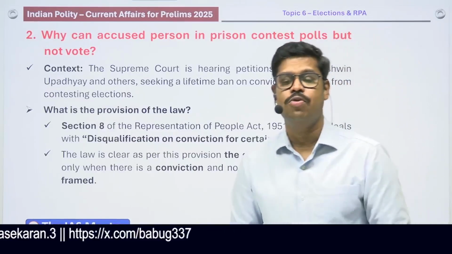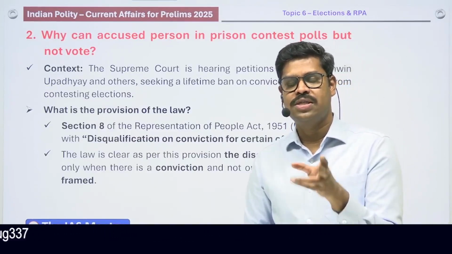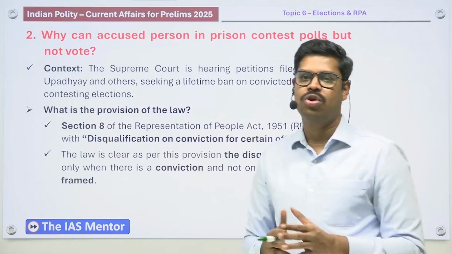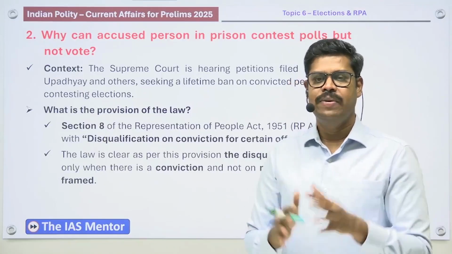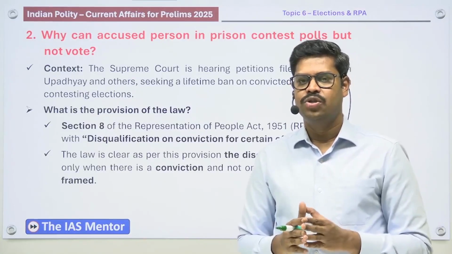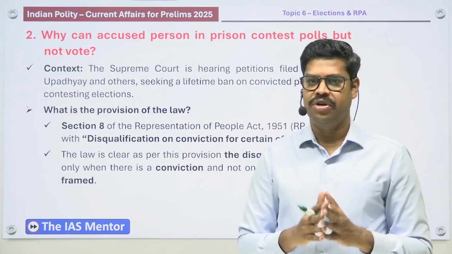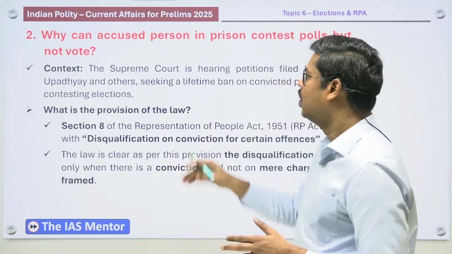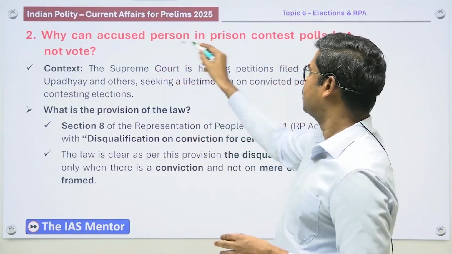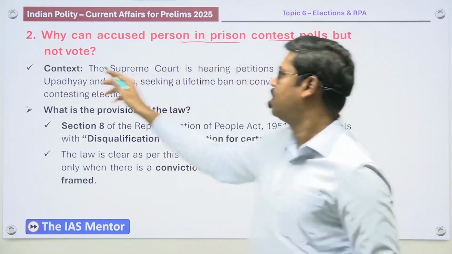So it is talking about an accused person. An accused person is someone who is still not yet proved guilty in a court of law. He is still an accused. That means a trial is still happening against an accused person. So he may be in jail, he may be in police custody, but he is still not yet convicted. So the question is, why can an accused person in prison, or for that matter in any of the other places, contest polls but not vote?